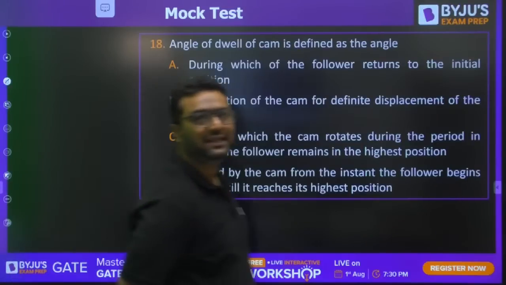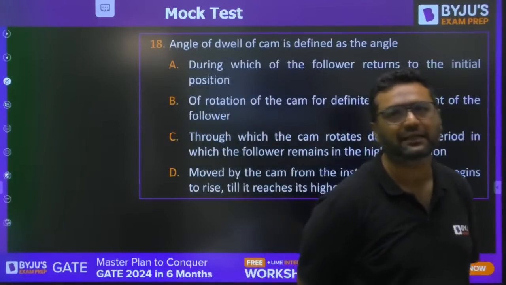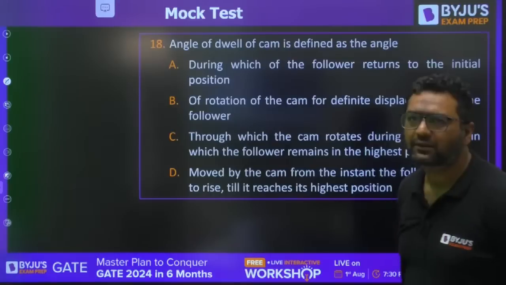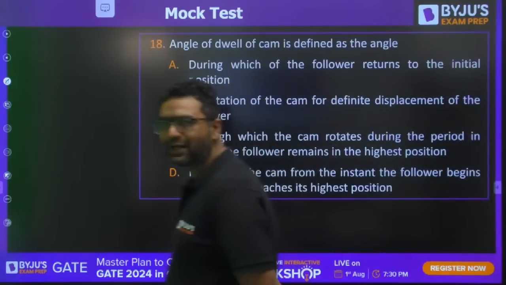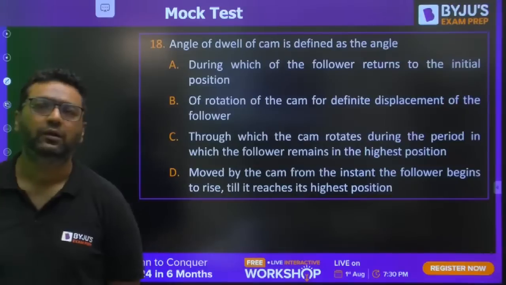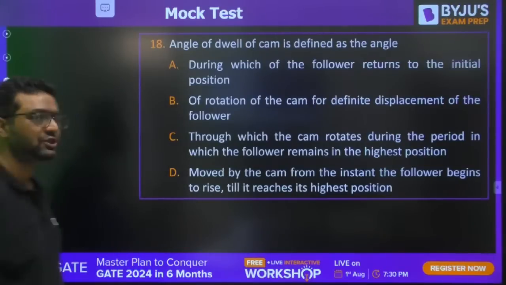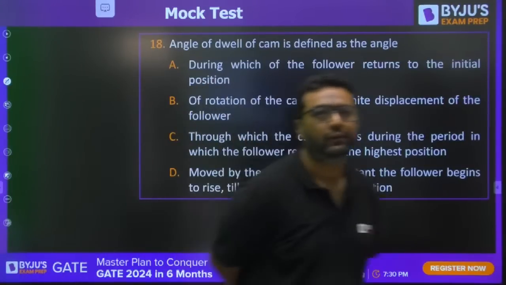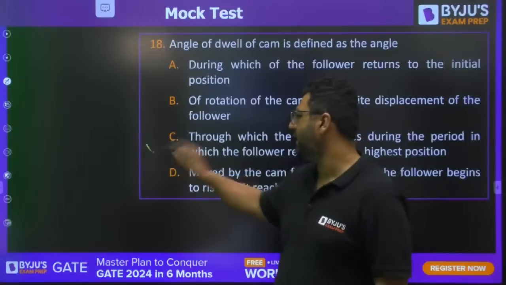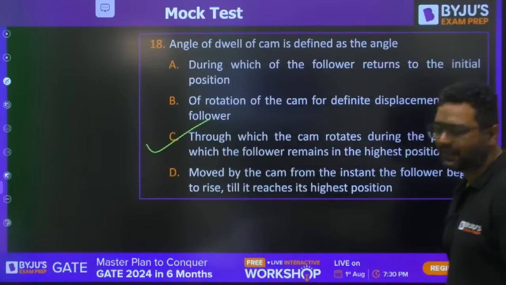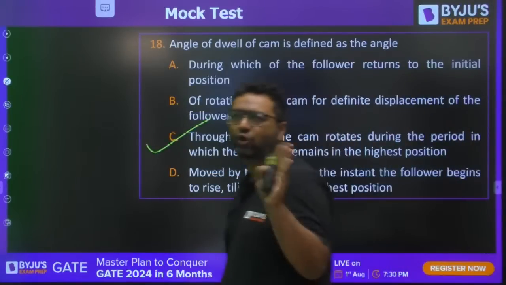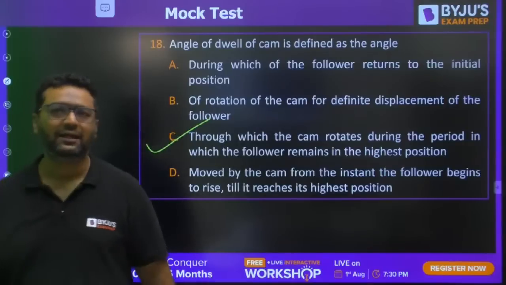Vinay said C, Naruto said C, Mani said C, Parth, Sarath, what are your answers? Very good, Ajay. C is the correct answer. Dwell angle is the angle for which the cam is rotating and the follower is not moving. C is the right answer.